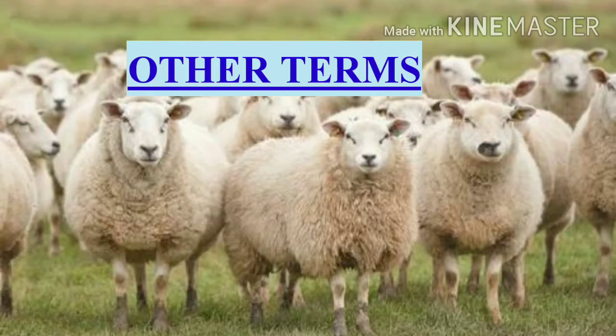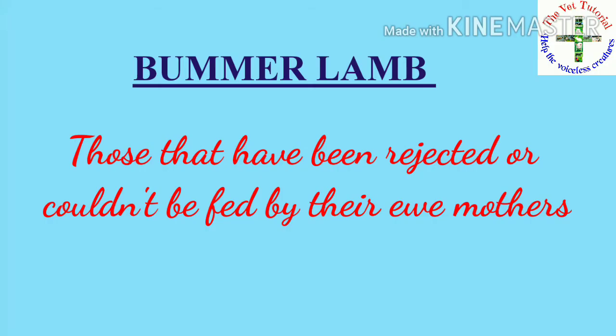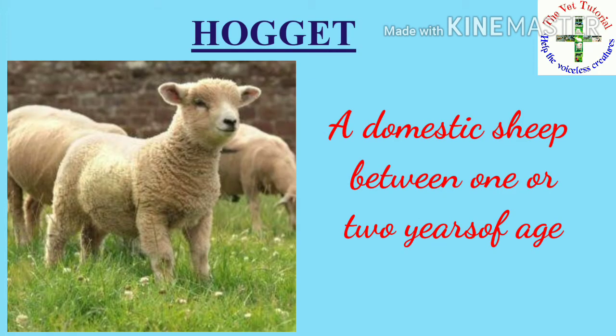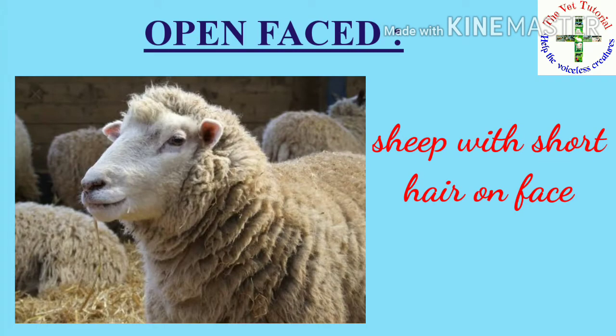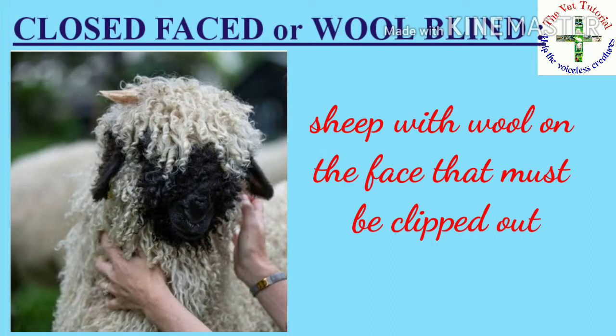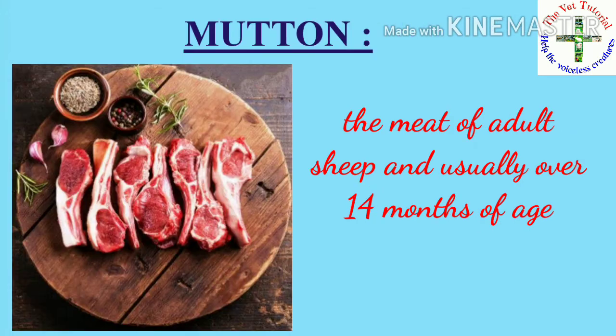Then other terms related to sheep are bummer lamb, those that have either been rejected or couldn't be fed by their ewe mothers. Then hogget, which means a domesticated sheep between 1 and 2 years of age. Then open faced, which means sheep with short hair on face. Then closed face or wool blind, which means sheep with wool on the face that must be clipped out. Then mutton, the meat of adult sheep, usually over 14 months of age.